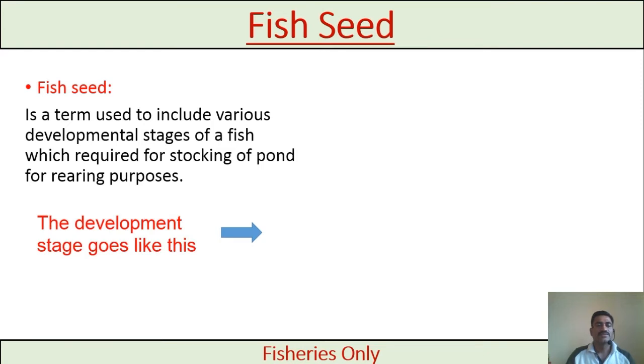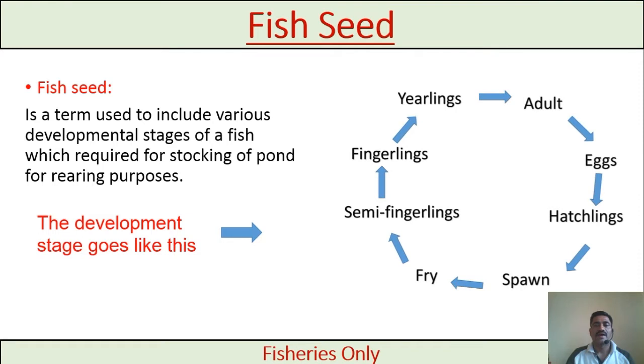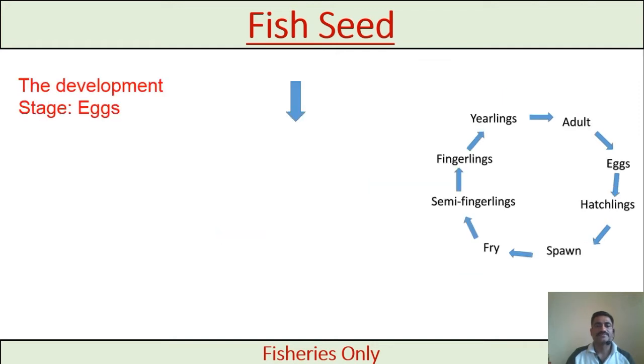The development stages go like this. First, adult. From adult we will get eggs. Egg will hatch into hatchlings, hatchling then becomes spawn, spawn becomes fry, then fry becomes semi-fingerlings, semi-fingerlings become fingerlings, then fingerling becomes yearling, and yearling becomes adult, and they are ready to lay eggs.